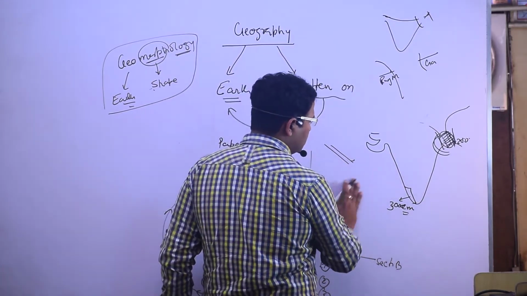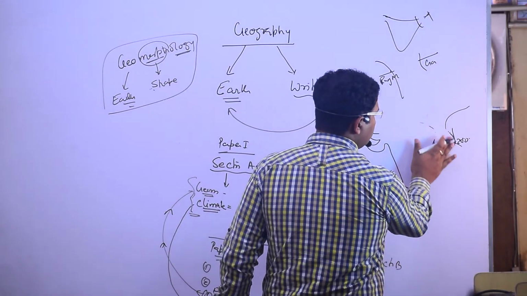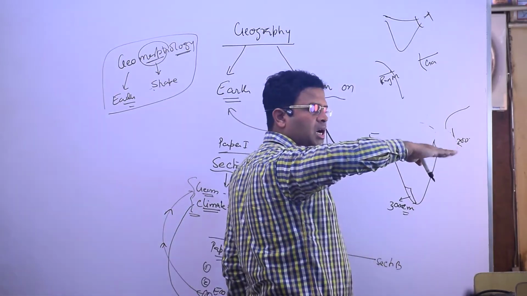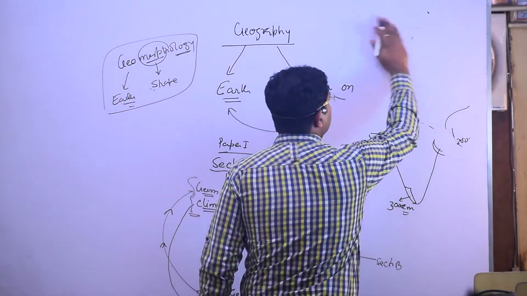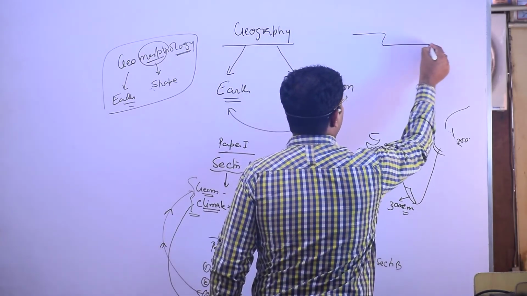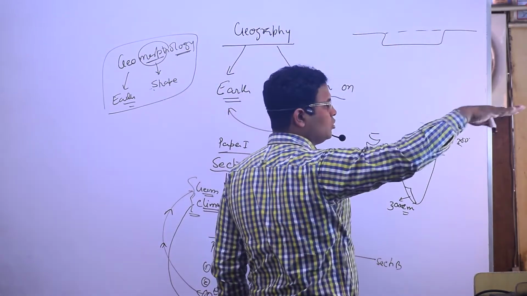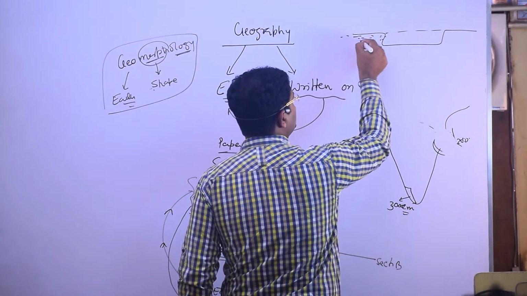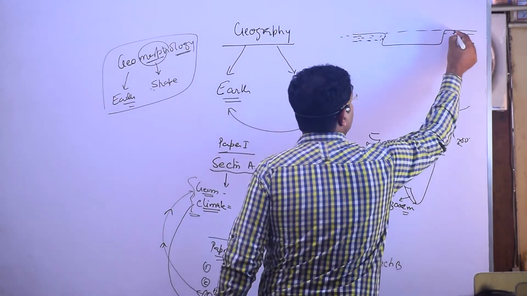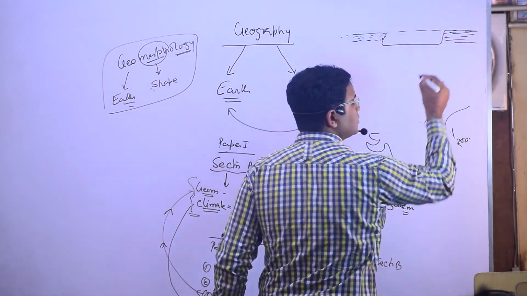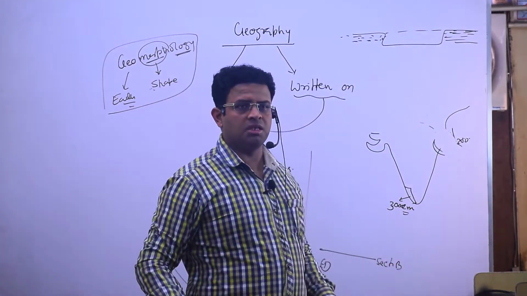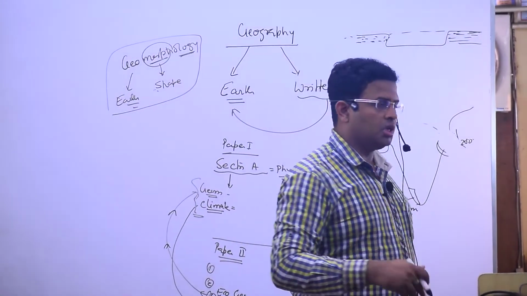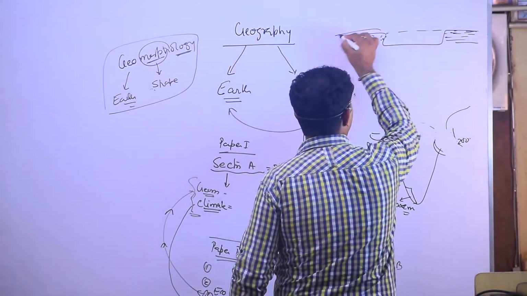But if the slope is like this, the river will not move. There will be accumulation of water, meaning the water will be large in amount in the river. And if the water in the river is very high and it is not able to move, then the nearby water will also translocate. The water table will be high in the nearby region, West Bengal, and generally when more water comes, it causes flood.